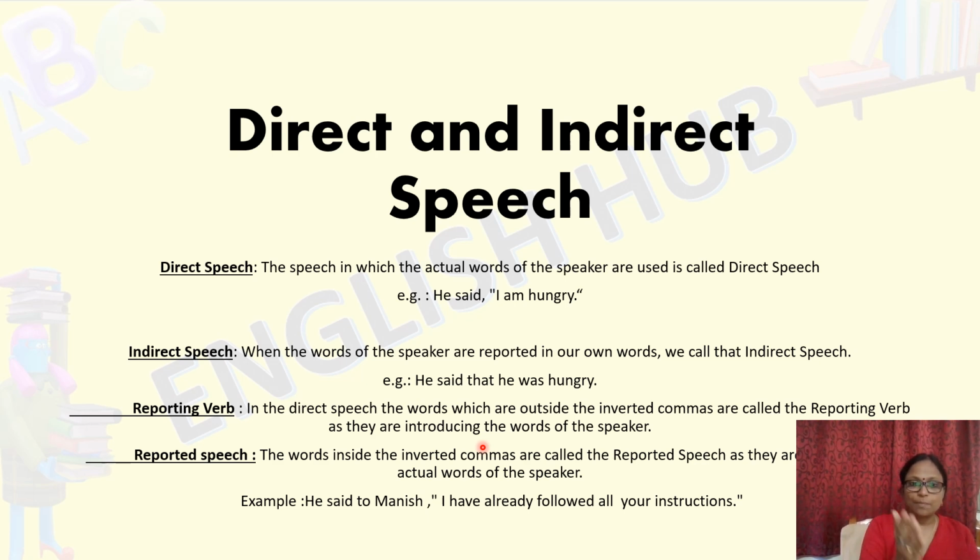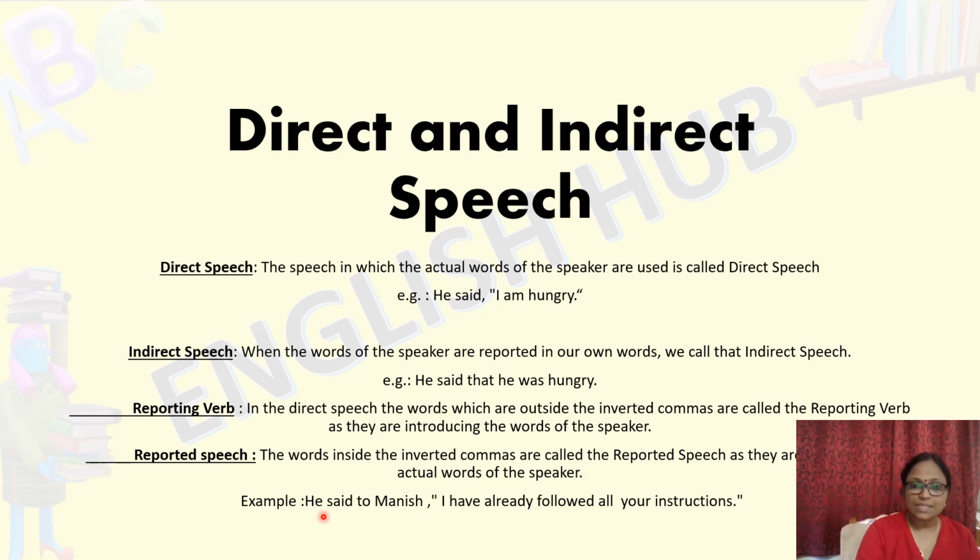So the sentence, we can break it as reporting verb on one side, reported speech on the other. The reporting verb is outside the inverted comma, as it introduces the words of the speaker. The words inside the inverted comma quote the actual words of the speaker.